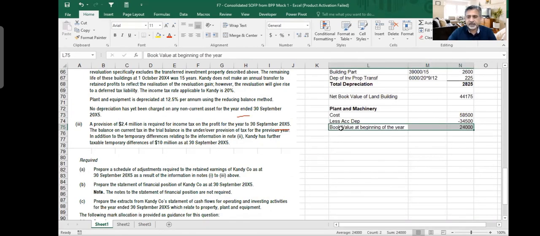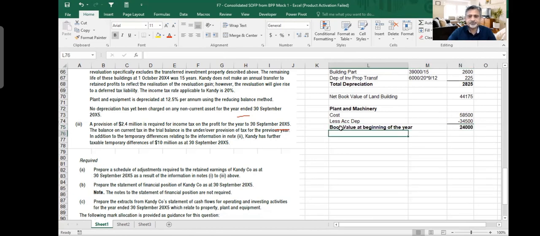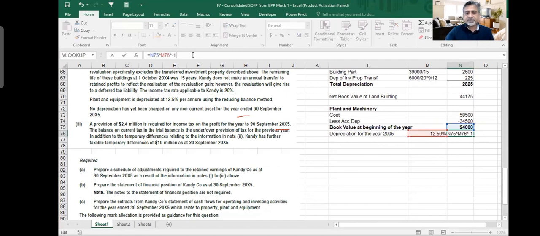And then I depreciate, depreciation for the year 2005, which is 12.5%, because they say reducing balance, and that's why I calculated cost, because the question says that plant and machinery is depreciated at reducing balance method. Reducing balance method means 12.5% of the book value.